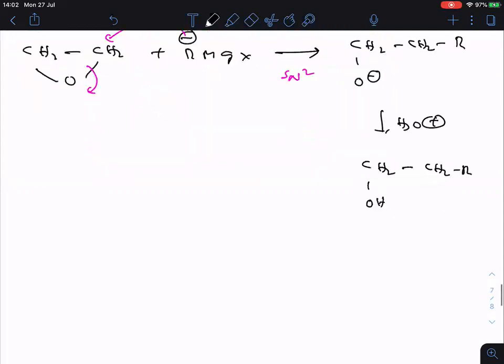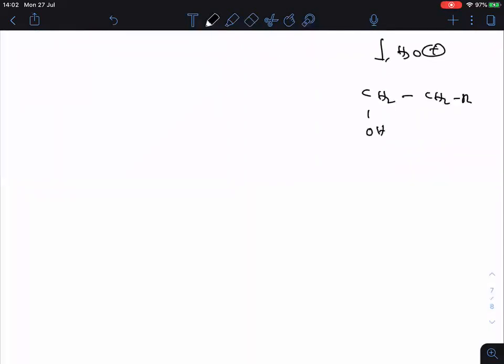Okay, but you see, if you take an unsymmetrical epoxide, unsymmetrical means like this. Now, for example, if I take an unsymmetrical epoxide like this, when treated with RMgX. Clear?